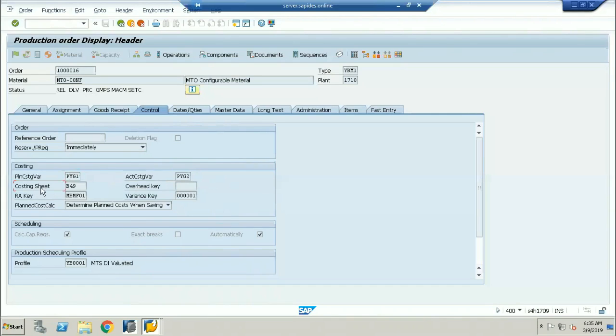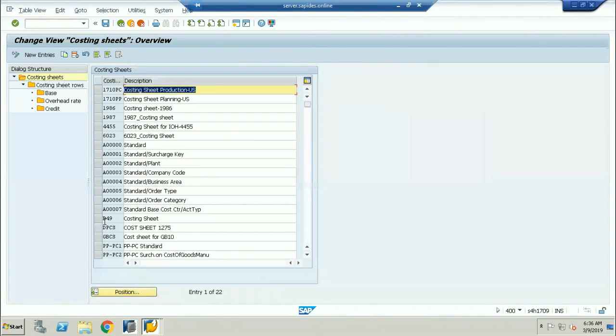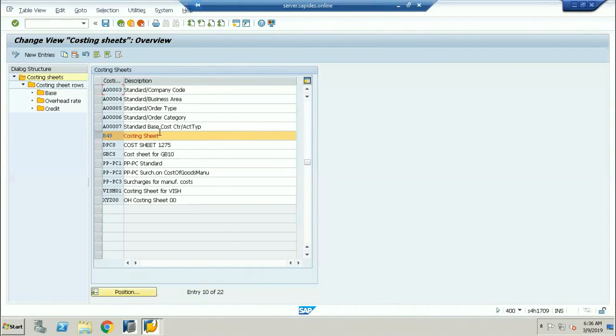And here you can see the cost sheet. What is the cost sheet you are going to be using? B49 is the cost sheet. Now I'll go and explain. Here, B49, this is the cost sheet actually. B49 is nothing but your cost sheet.